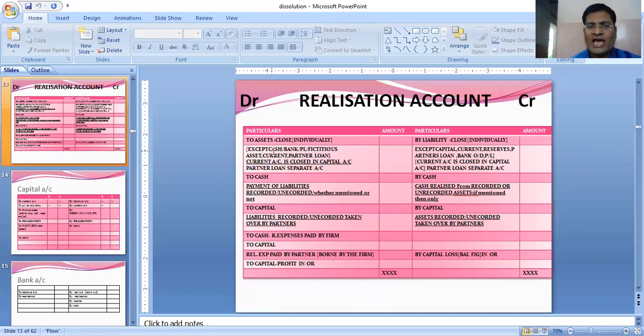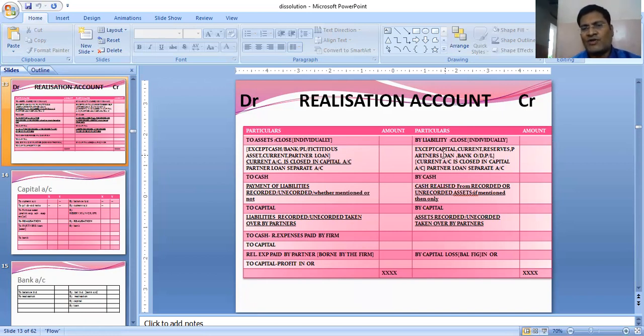Why don't we close cash and bank? Because they are already realized. Fictitious assets directly go into the partner's capital account. Partner's current account is closed in the partner's capital account. For the partner's loan account, we have to prepare a separate account. That's why they do not come in the realization account.